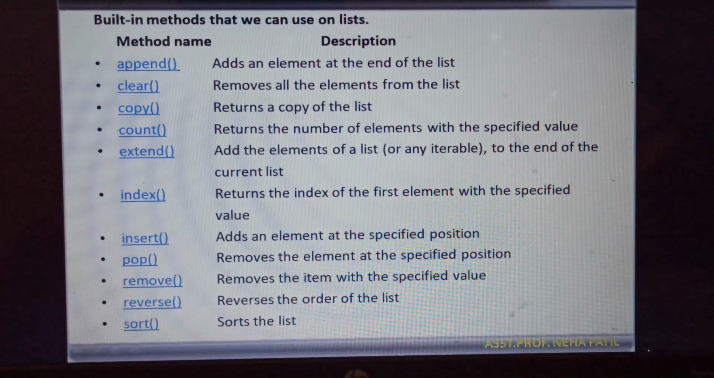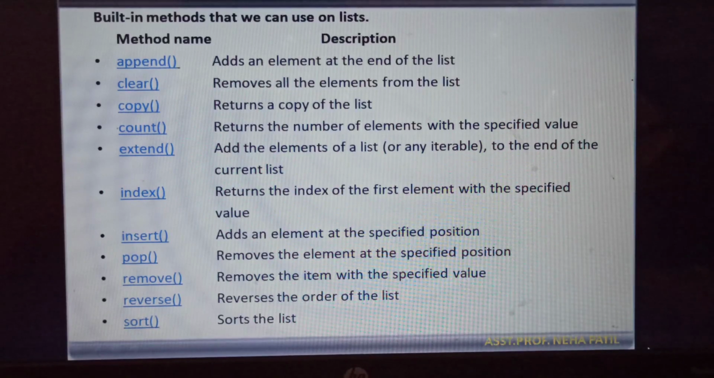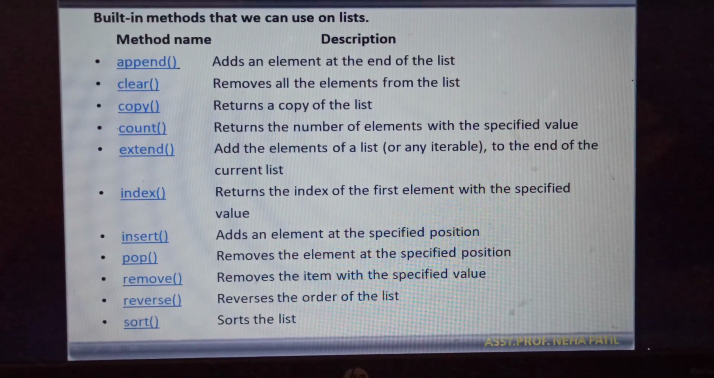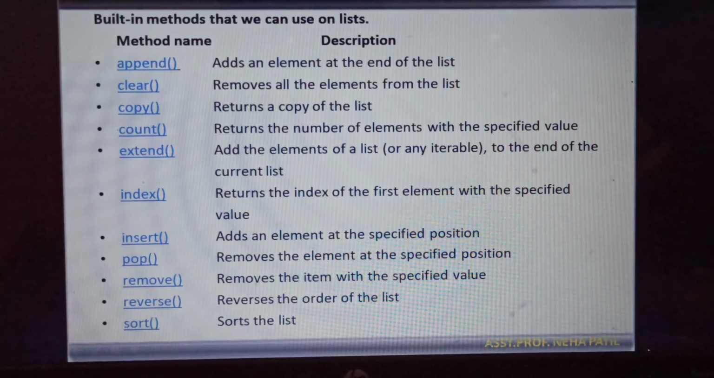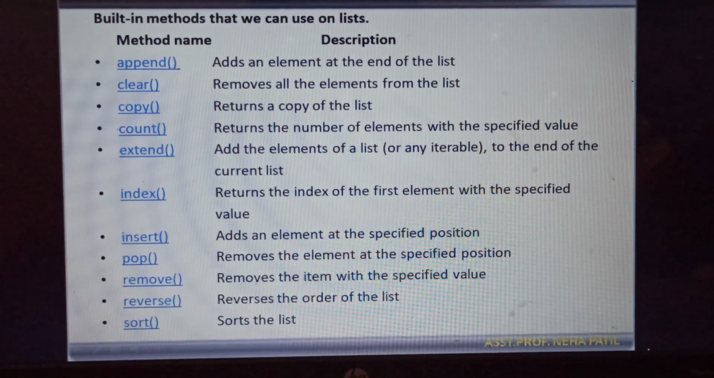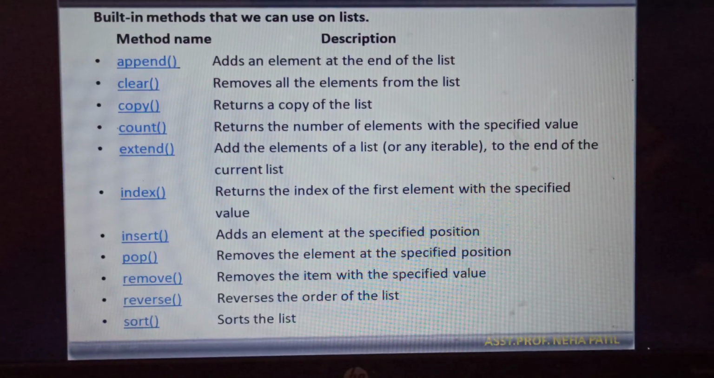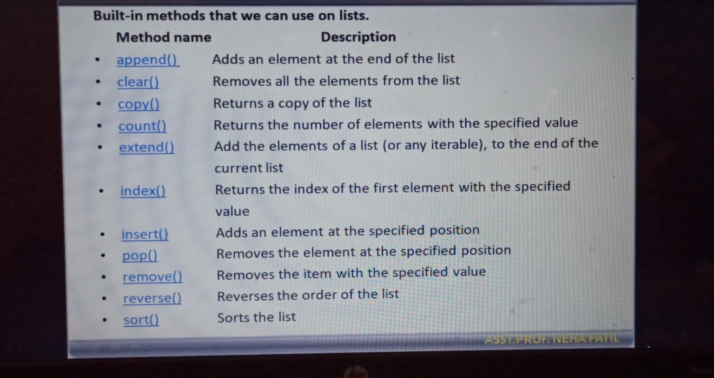This is the summary where I have mentioned all the methods which we have used in the list. The first one is append, which is going to add an element at the end of the list. Clear is going to remove all the elements from the list. The copy method returns a copy of the list. Count is another method which is going to return the number of elements with the specified value. Extend is one more method which is going to add the elements of a list to the end of the current list. The index method is going to return the index of the first element with the specified value. Then the insert method is going to add an element at the specified position.